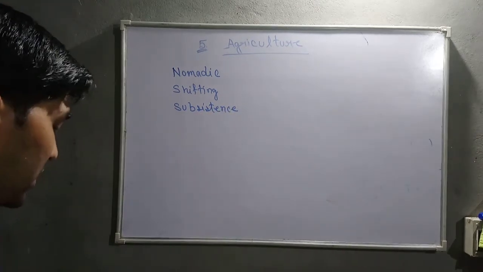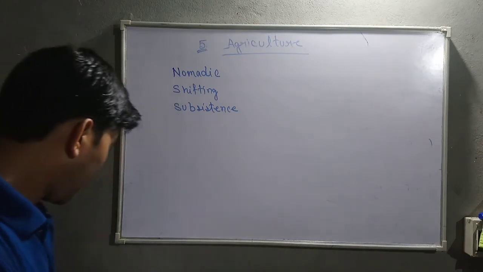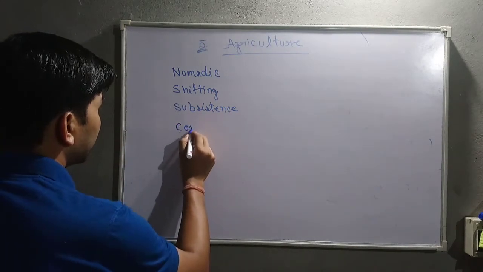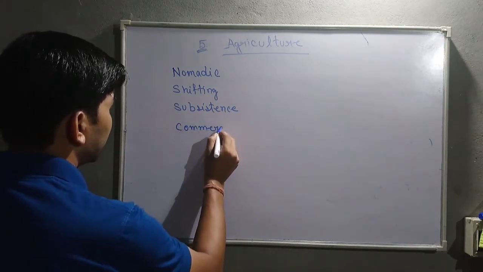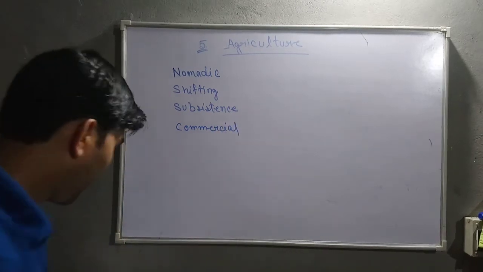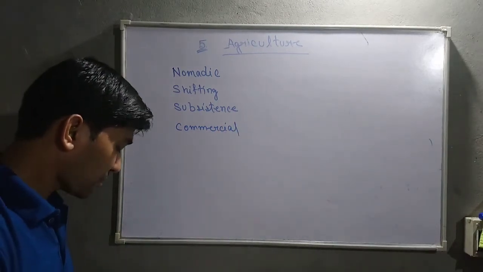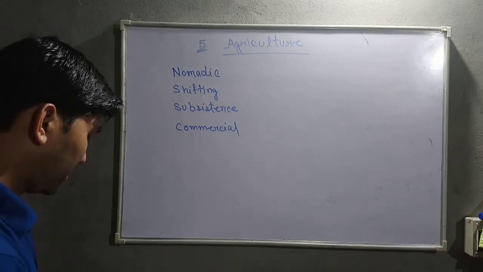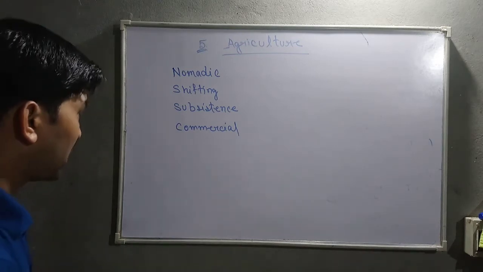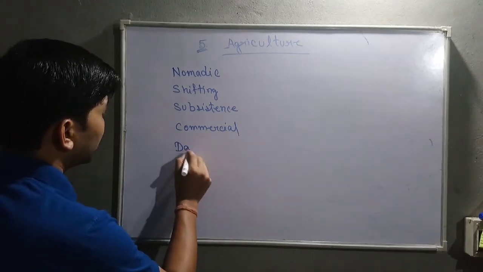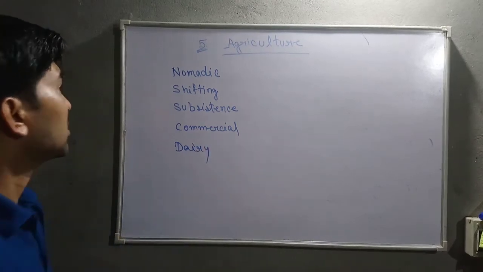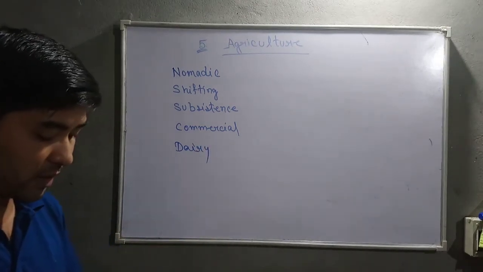Then the next one is commercial, and then dairy. So I hope you understand what a nomadic type of farming is.